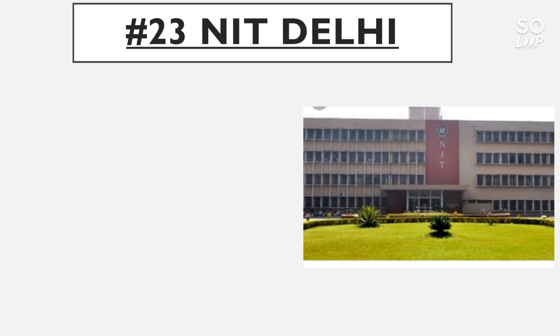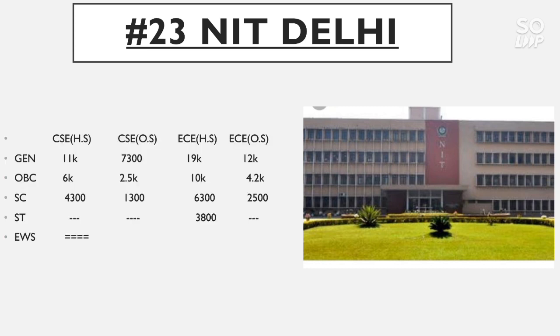Now talk about the number 23 NIT, that is NIT Delhi. The CSC home state cutoff for general goes to 11,000 and for OBC 6,000, for SC 4,300 and there is no seat for ST and EWS.